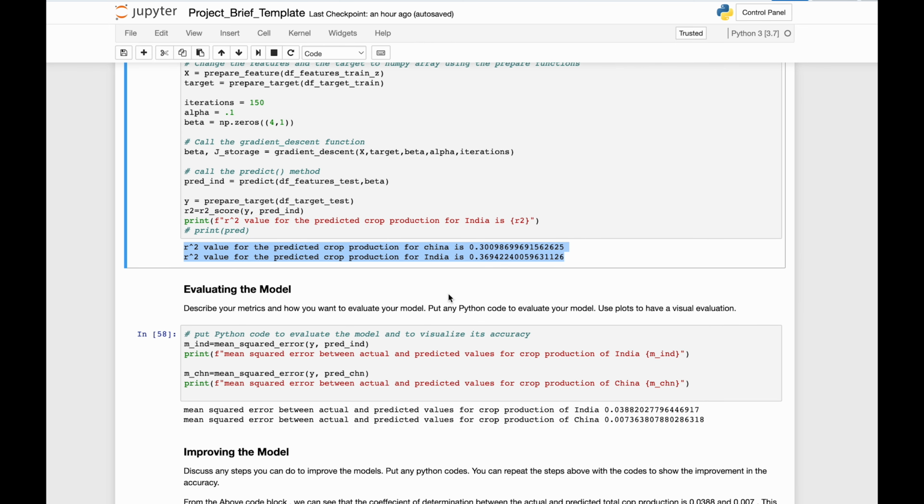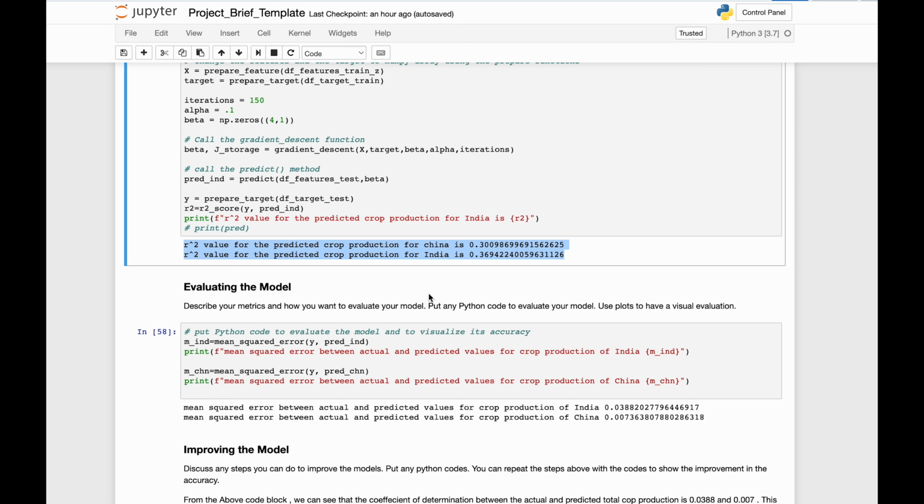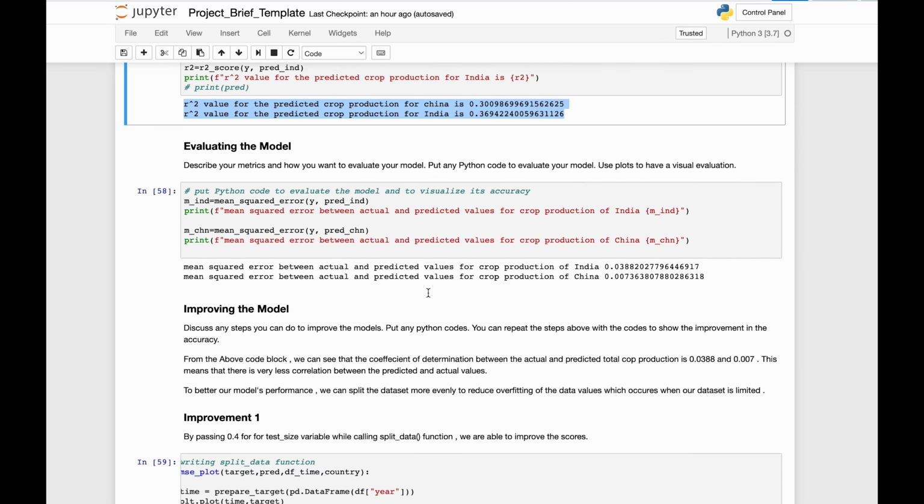Let us see how we evaluate a model. We compute the MSE for the two models and get 0.0388 and 0.007363 as the MSE for India and China crop production. Since we have a low coefficient of determination, let's look at how to improve our model.